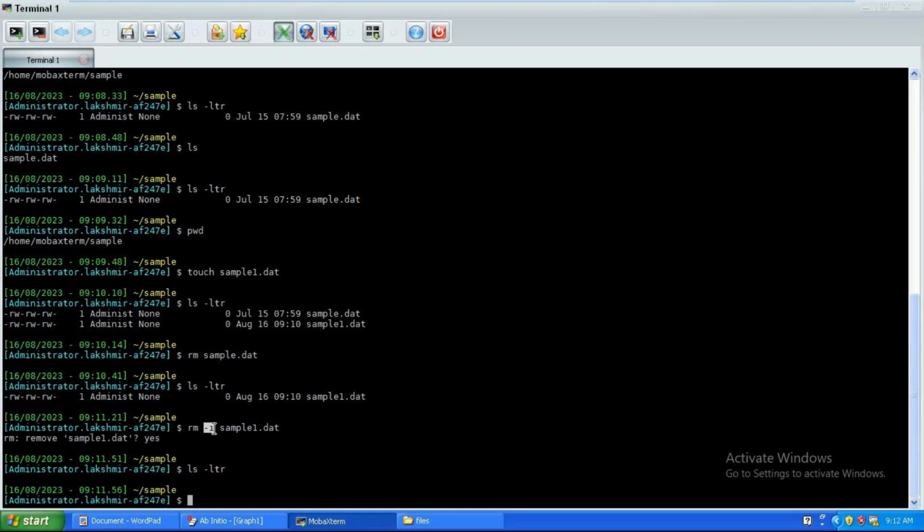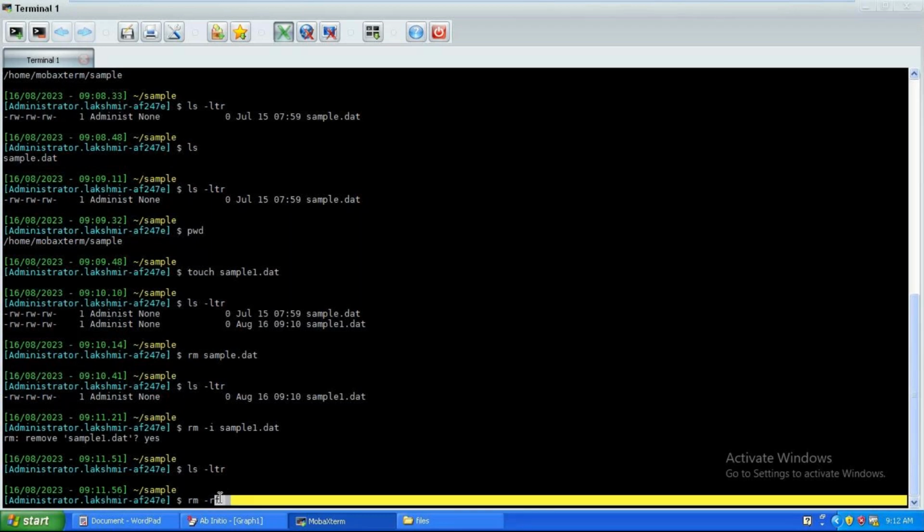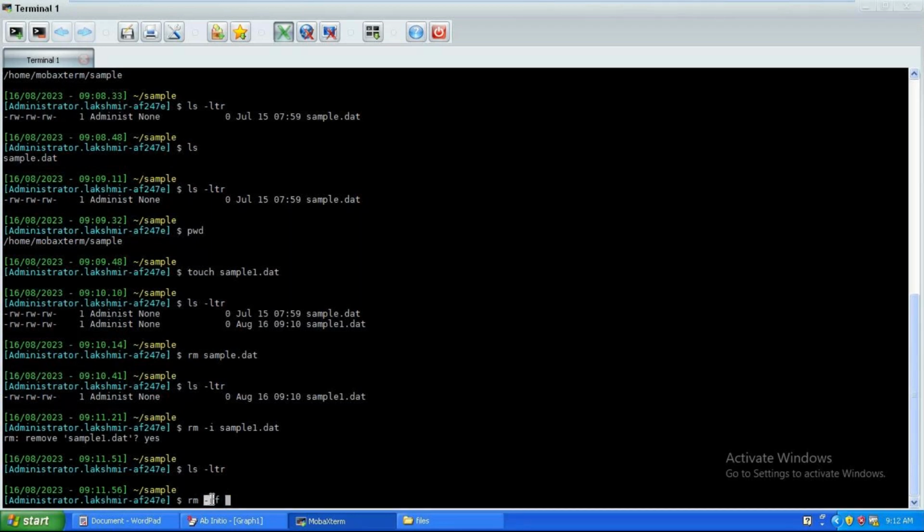If I want to remove forcefully, rm -rf and some file name. Here f means forcefully, r means recursively. A few files, maybe temporary files or any kind of files, will not respond to our general rm command.